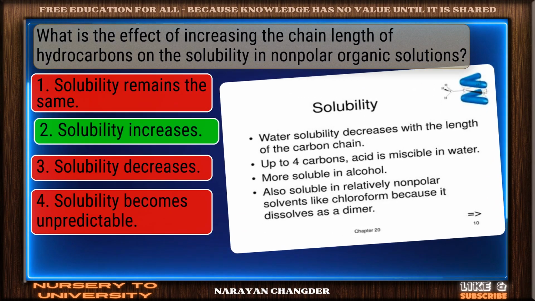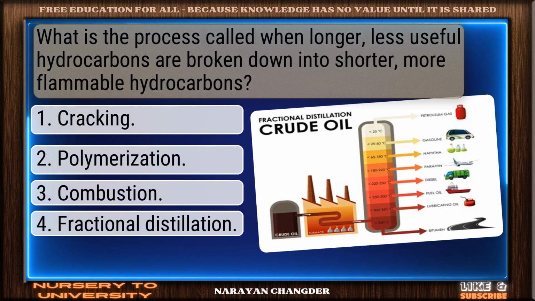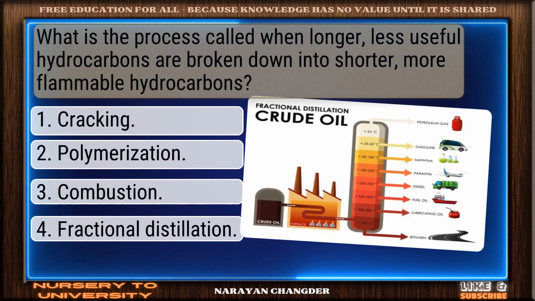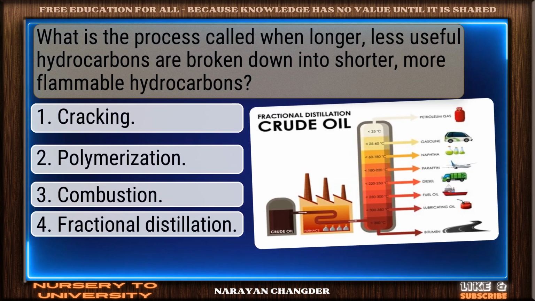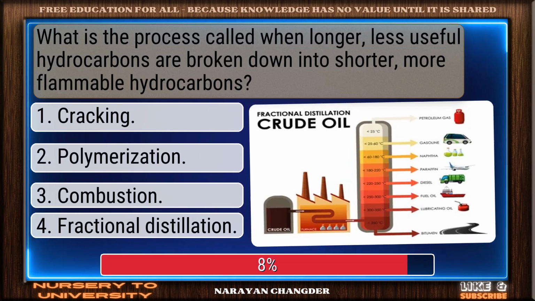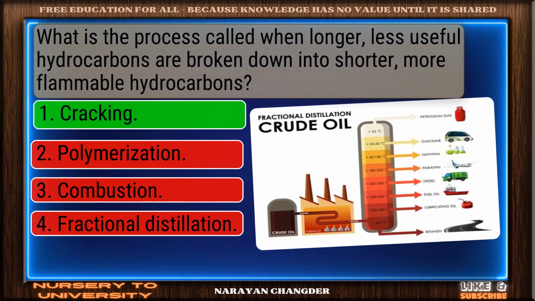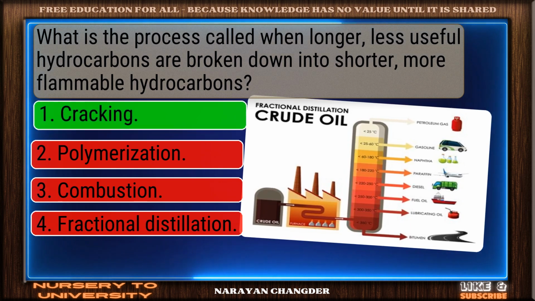Well picked. Solubility increases is the correct answer. What is the process called when longer, less useful hydrocarbons are broken down into shorter, more flammable hydrocarbons? Great thinking. Cracking is the right choice.